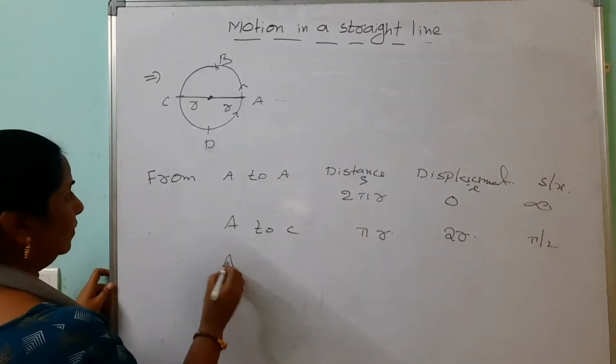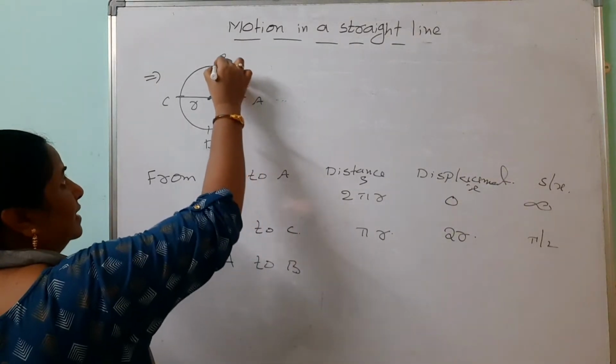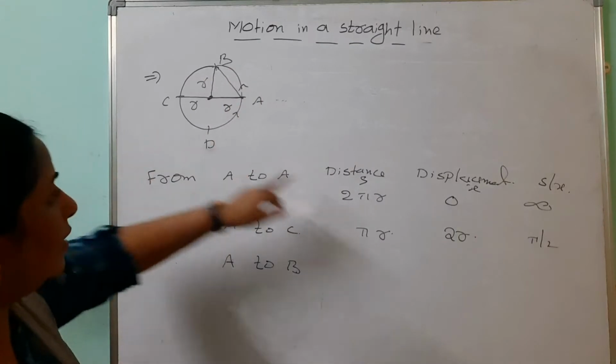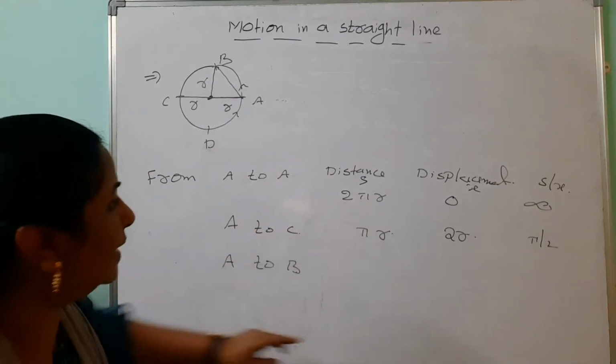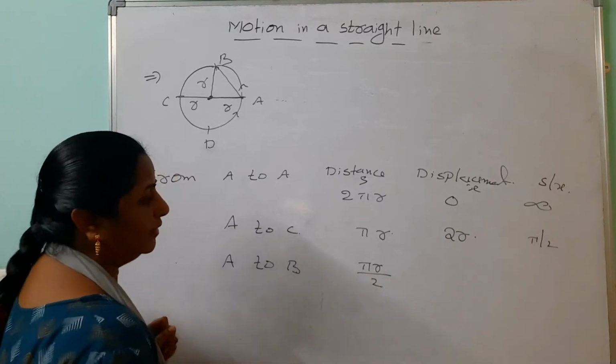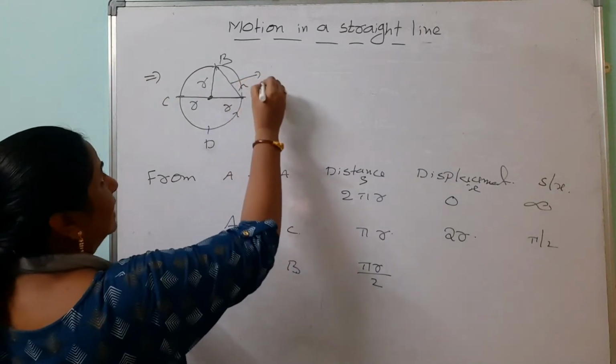Like that, from A to B. Shortcut is this. This is r, this is r. Anyway, you can say that pi r by 2, that is the distance. Half of the semicircle, quarter of the circle. Then displacement is how much? Once again we can go through the Pythagoras theorem.